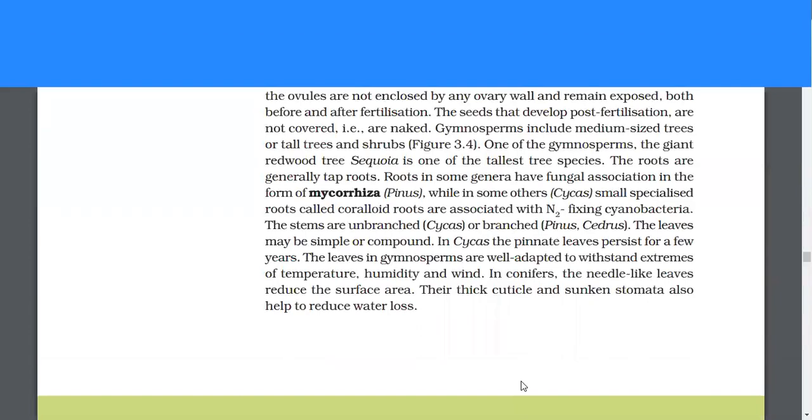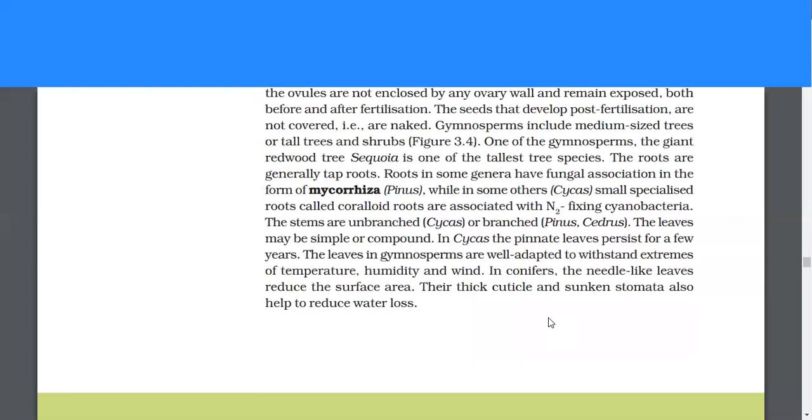In cycas, the pinnate leaves persist for a few years. The leaves in gymnosperms are well adapted to withstand extremes of temperature, humidity, and wind. In conifers, the needle-like leaves reduce the surface area. Their thick cuticle and sunken stomata also help to reduce water loss.